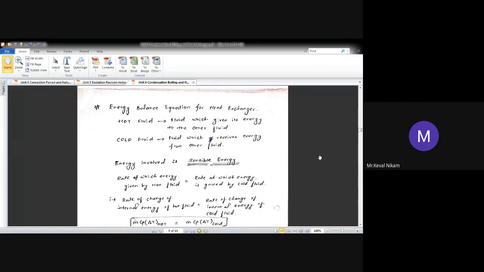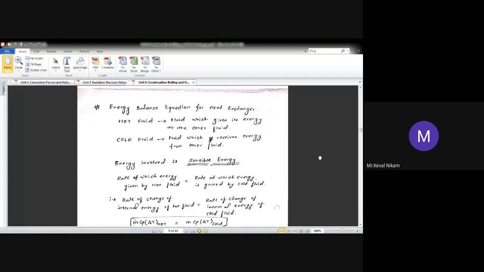The opposite of sensible heat is latent energy. Latent heat is the energy where the phase change occurs but the temperature remains the same.